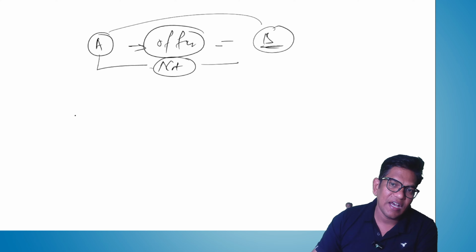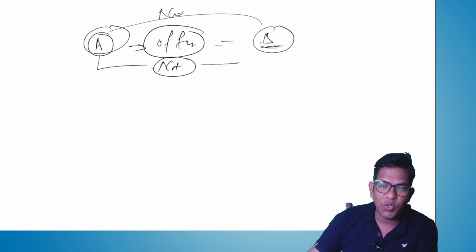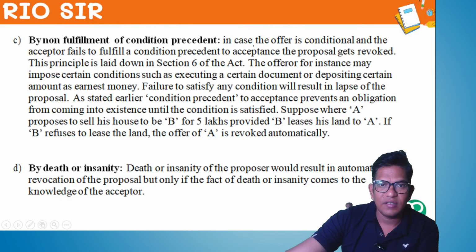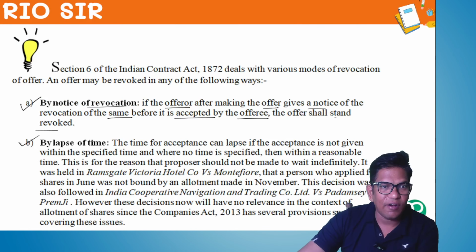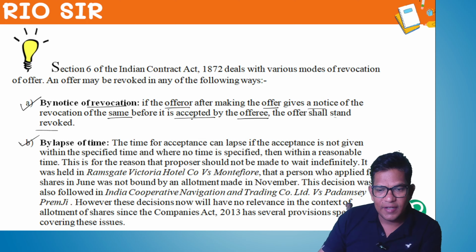In that case also, the offerer can send a notice to the offeree. So that is also a revocation. Understood? Next point, revocation of offer.